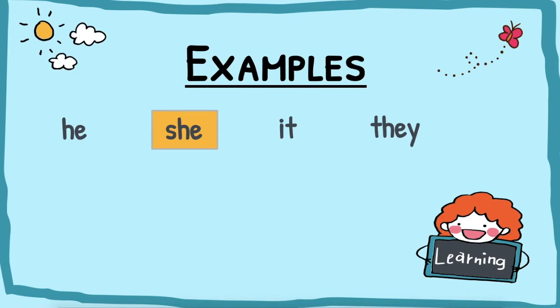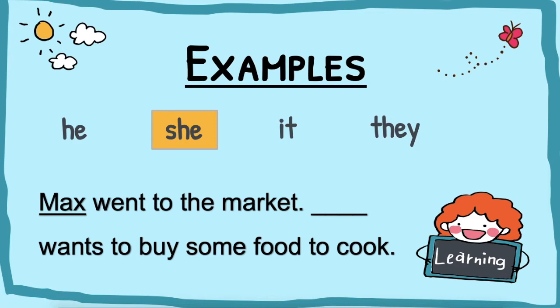Next, Max went to the market. Blank wants to buy some food to cook. Max is a boy, and so what are we going to use? We are going to use he. Max went to the market. He wants to buy some food to cook.